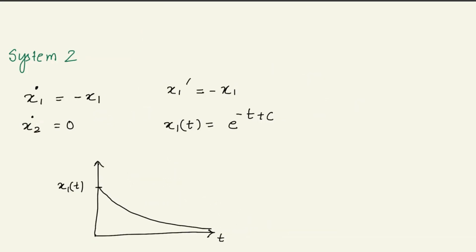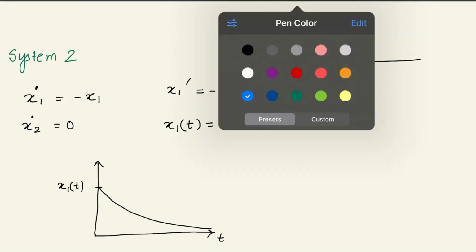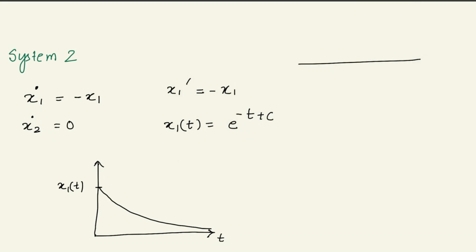Say if the body is at position 5, then the velocity will be minus 5, and this will keep on happening until the position as well as velocity reaches 0. Let us take a look at the solution of the differential equation. The solution of x1 with respect to t is e to the power minus t plus c. If we take a look at the graph of the solution, x1 will continuously decrease till it reaches 0 at t equal to infinity.